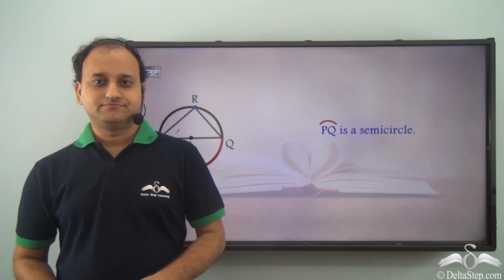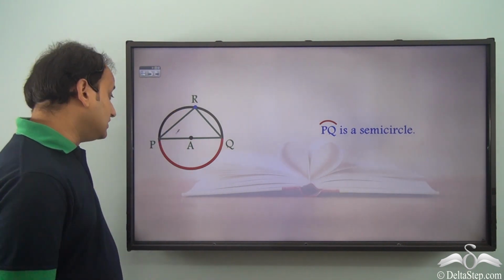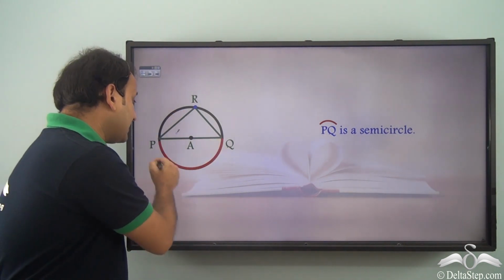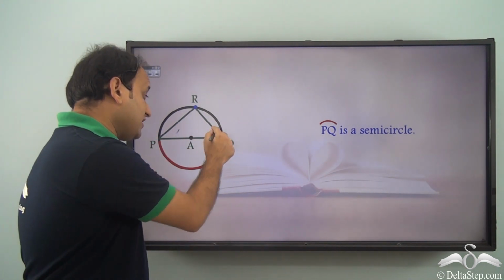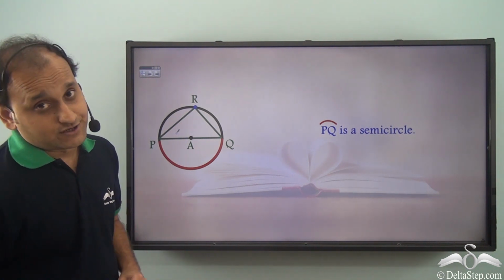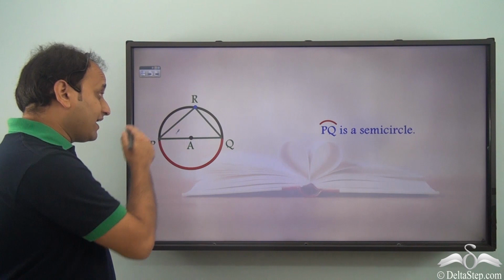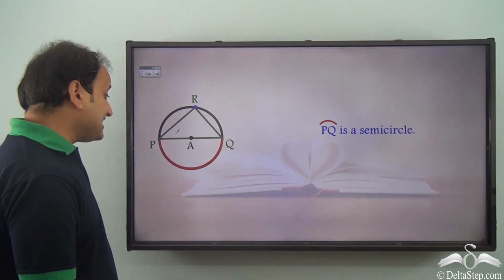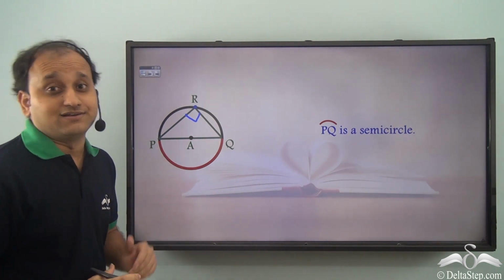What do we have here? We have a circle. Now in this circle, we have this arc, which is arc PQ. Now this arc PQ is a semicircle. Now in this arc, when we make an angle, what do we see? We see that it is a right angle.